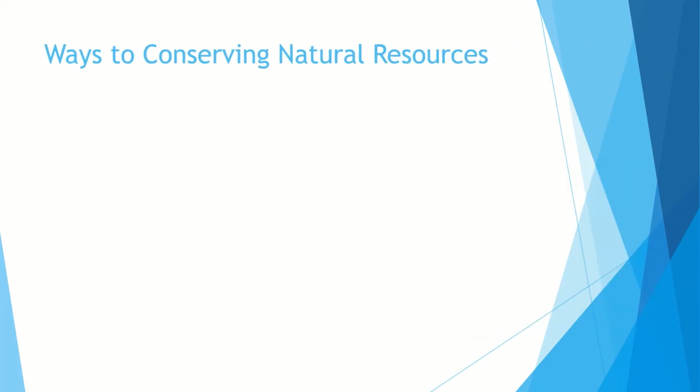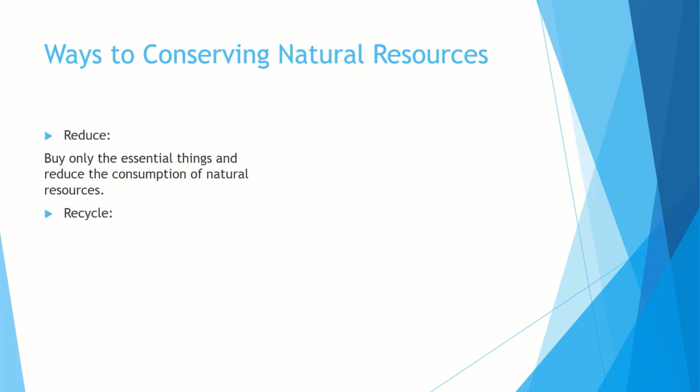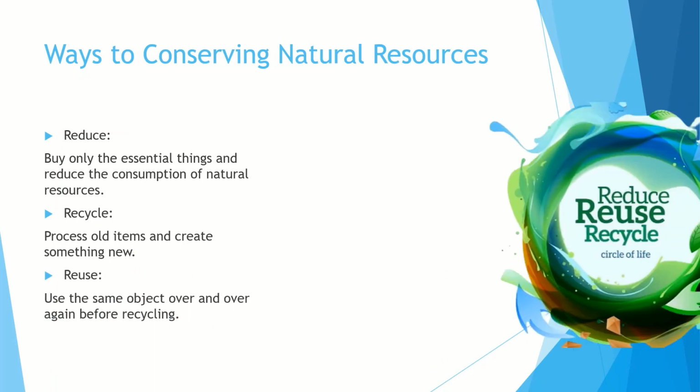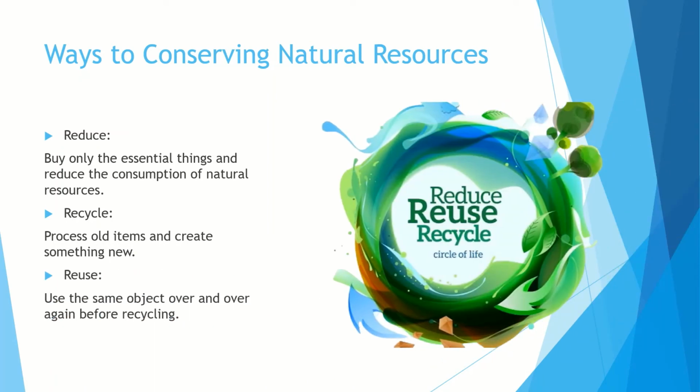So how can we conserve our natural resources? There are three basic tips to save our environment. First, reduce. Second, recycle. Third, reuse. These are the three R's that can conserve our natural resources. How? Buy only essential things and reduce the consumption of natural resources, and process old items to create something new, so that we can recycle the items. And for reuse, you can use the same object over and over again, even before recycling. So this is the way to conserve the natural resources.